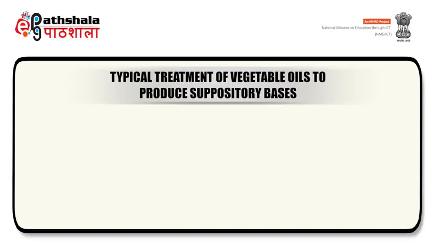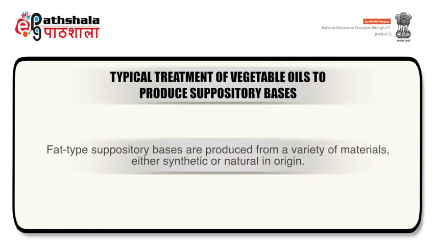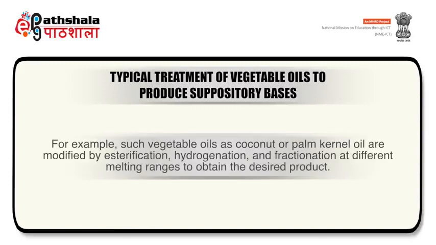Let's learn about them. Fat type suppository bases are produced from a variety of materials, either synthetic or natural in origin. For example, vegetable oils like coconut or palm kernel oil are modified by esterification, hydrogenation, and fractionation at different melting ranges to obtain the desired product.